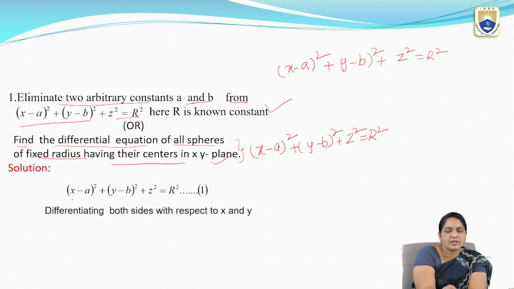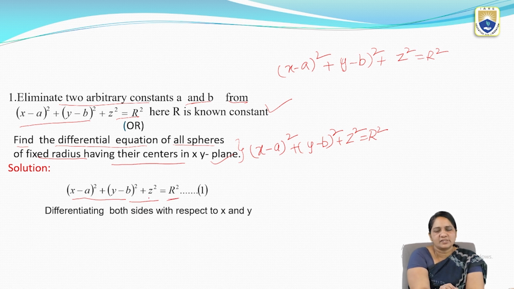Now we have to write the given. According to that, we write the equation x minus a whole square plus y minus b whole square plus z square equal to r square. I am taking this as equation 1. As in the previous problem, I am going to differentiate the given equation with respect to x and y.